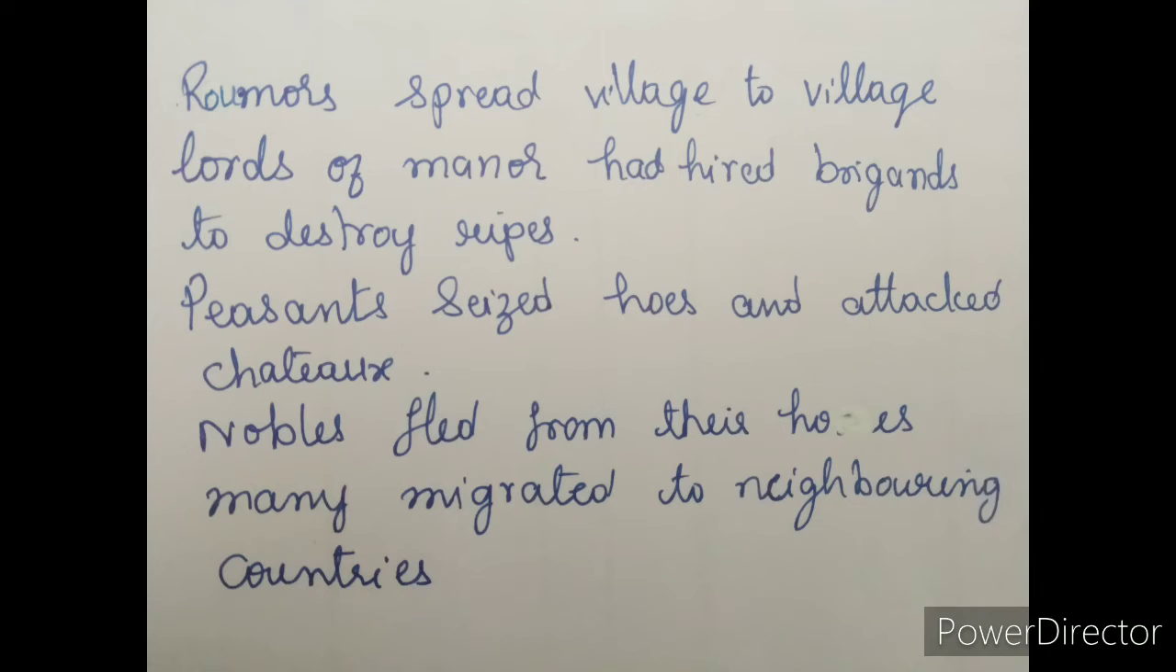So what they did immediately, they took all their tools, that is forks and hoes, everything they took, and they attacked the residences of the noblemen. That is called chateaux. They looted hoarded grain and burned down documents containing the records of manorial dues. These people destroyed everything and they burnt it.